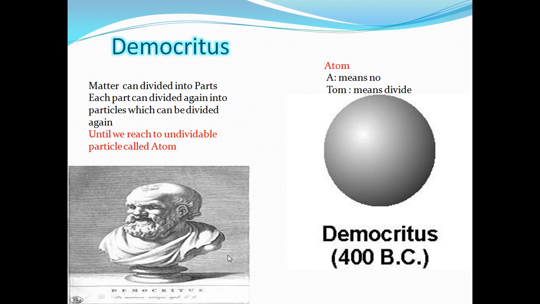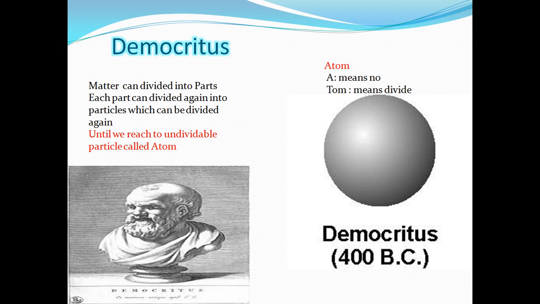But at this time there was another philosopher, more famous than Democritus. He was called Aristotle. Aristotle rejected the idea of the atom, and he said that matter consists of 4 components: air, water, dust, and fire.